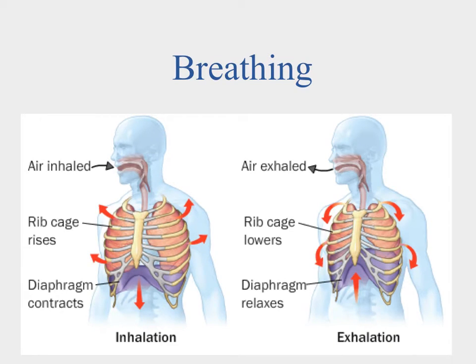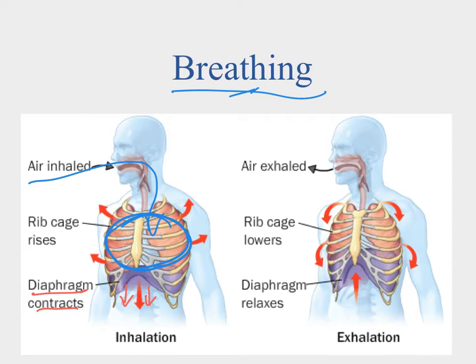Okay, so let's talk about how it is that we actually are able to breathe. As we mentioned earlier, we have this muscle down here called the diaphragm. And when the diaphragm contracts, it extends down this way into the gut. So when you breathe in, you'll notice that your stomach area, your guts, will kind of extend out a little bit. That's because the diaphragm is pushing down on those. But as it pushes down and the rib cage rises a little bit, it creates this empty space here. And that allows the lungs to expand. And when the lungs expand, it pulls air into them that way.